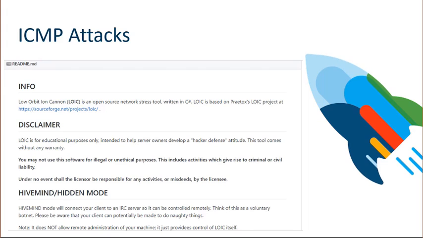But with tools such as low orbit ion cannon, they even allow you to connect your client to an IRC server and remotely control your low orbit ion cannon client. Pretty much this is installing a voluntary botnet that you're able to then utilize with zombies to do low orbit ion cannon. Now, we're not endorsing this tool. This is only for ethical and legal purposes for use, for things like research.